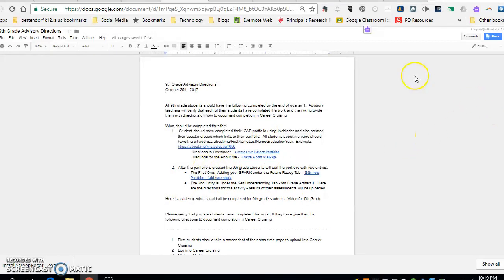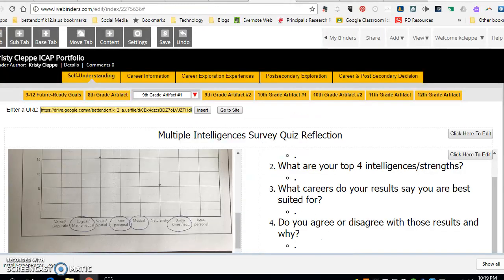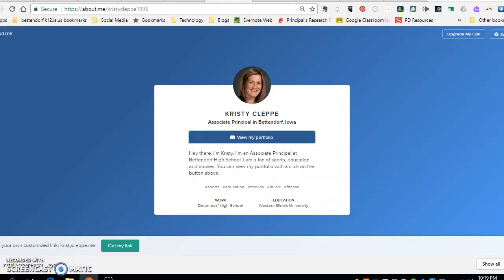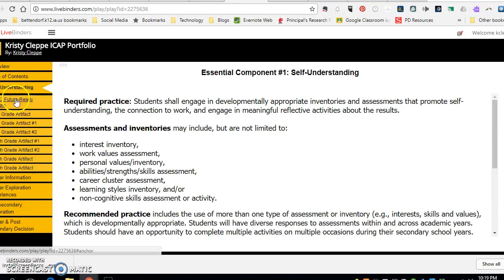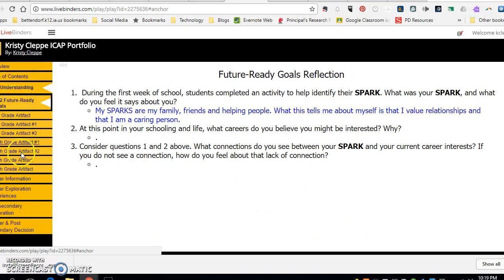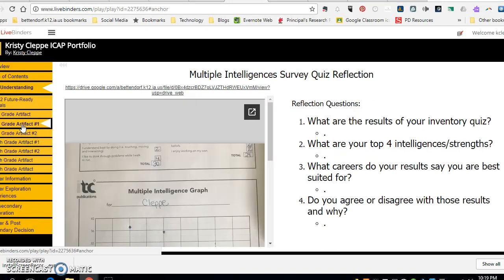Okay. So the goal for advisory teachers today is to walk around and make sure students have completed this work. The easiest way is probably to have them go to their About Me page, click on View My Portfolio, and you can briefly have them bring up their Self-Understanding tab and look in their Future Ready and also in their 9th grade Artifact 1 to see that they've completed this work. If students have completed the work, then the final step is to go into Career Cruising and document their results. So I'm going to briefly show you those steps.